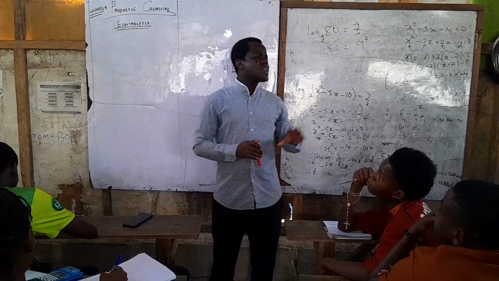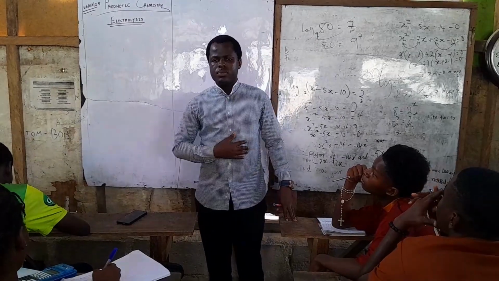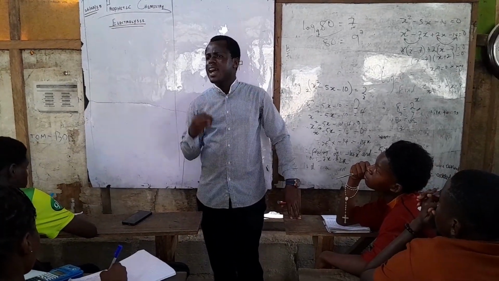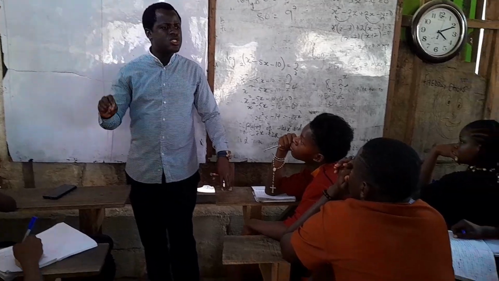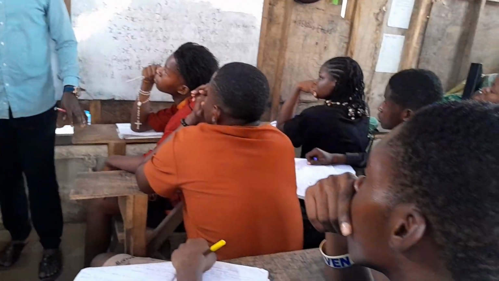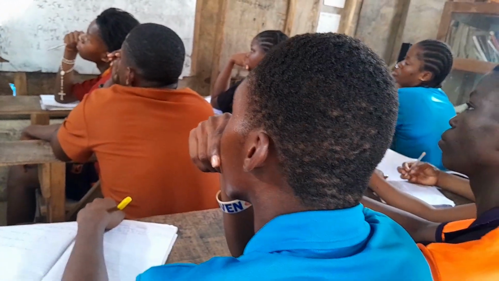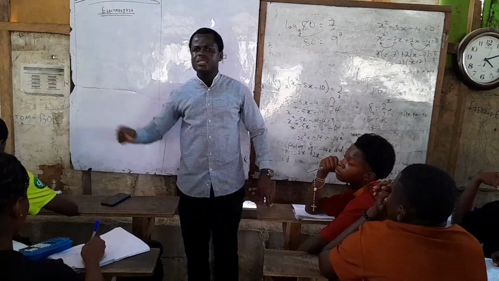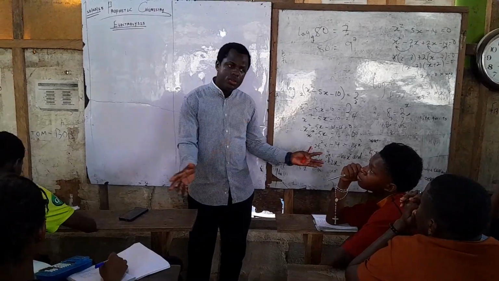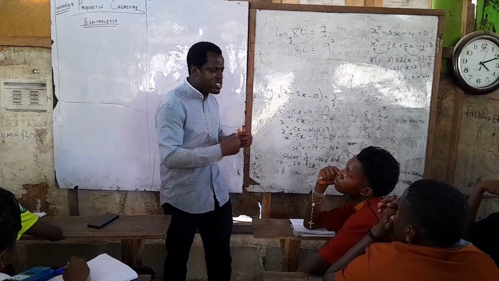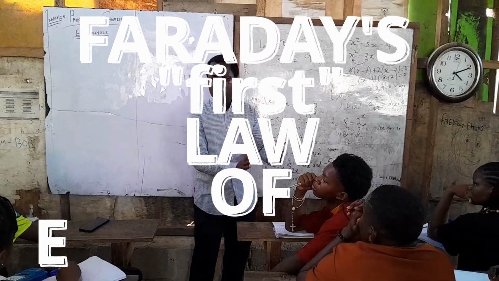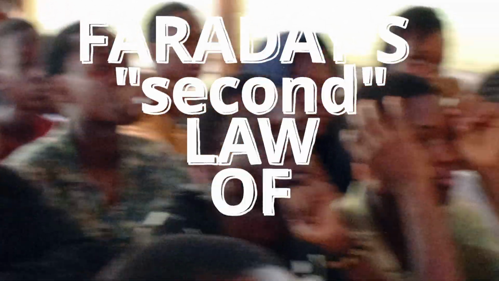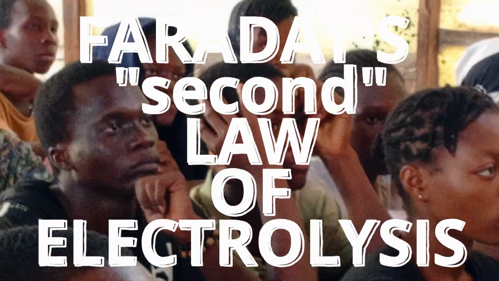Now look up. Michael Faraday is very renowned. He's a scientist that has an edge in the history of science. He came out with a law, and he named that law Faraday's Laws of Electrolysis. His discoveries were very unique. His discovery gave out the first law called Faraday's first law of electrolysis. He did a further discovery that brought out the other law called Faraday's second law of electrolysis.